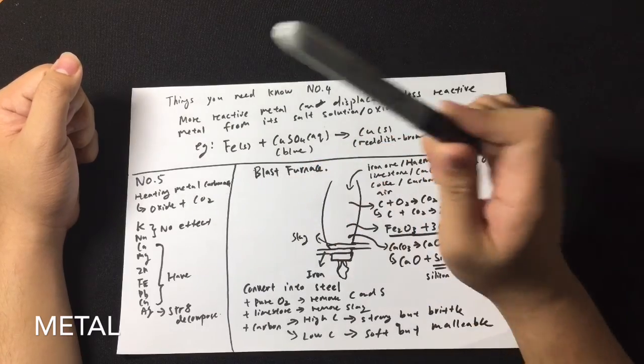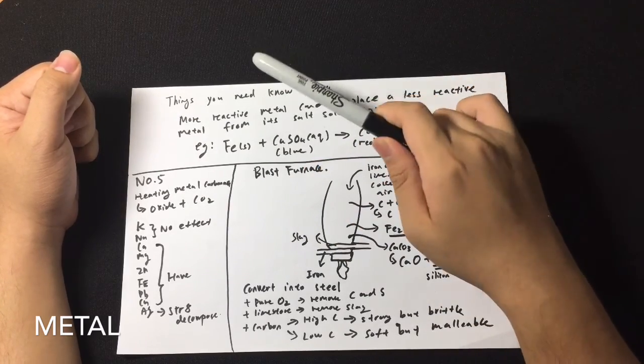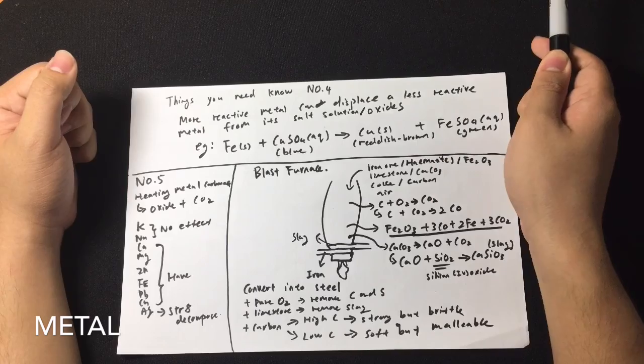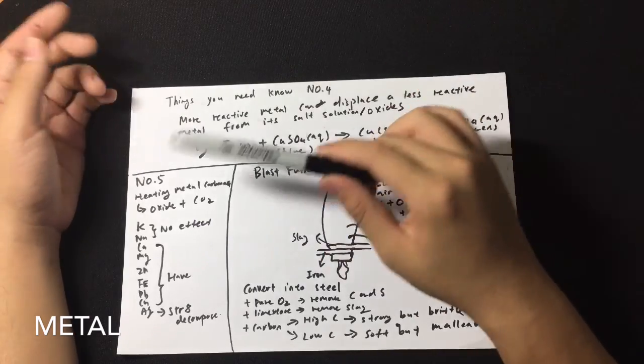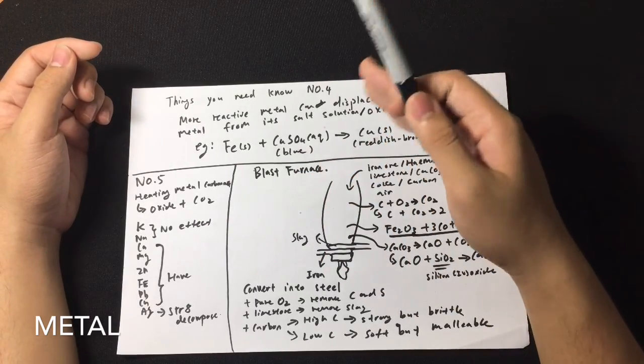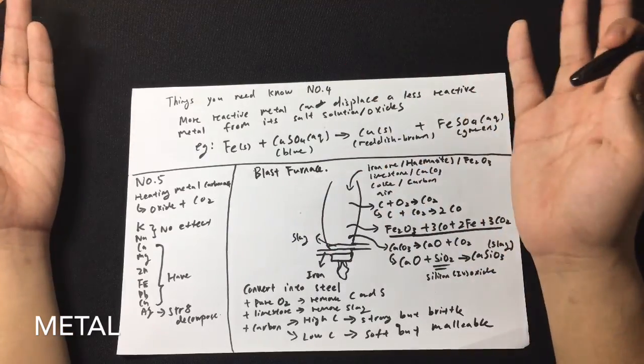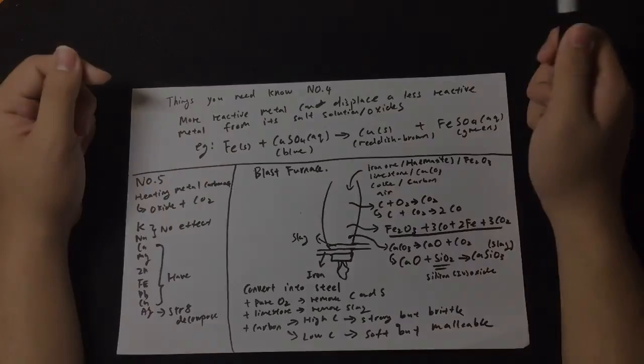Now we will move on to the fifth part, which I think is very important, that heating a metal carbonate will give you a metal oxide plus carbon dioxide. The first few have no effect, which are potassium and sodium. Subsequently, they will have an effect. And the last one is very straightforward. The moment you heat, it decomposes.